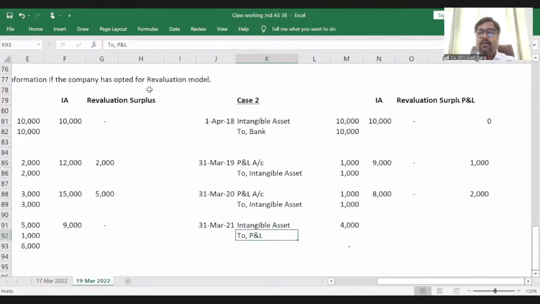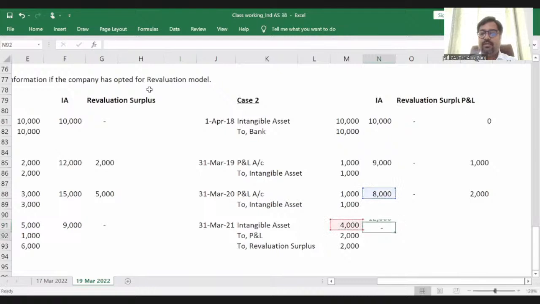In case of subsequent increase, first of all, I will credit my P&L to the extent which I have already debited, right? I need to credit my P&L to the extent of 2,000 rupees. And the remaining 2,000 rupees will go to revaluation surplus, OCI. Revaluation surplus, right? This will go to OCI. 4 minus 2, right? And now here the value will become 8 plus 4, 12,000.